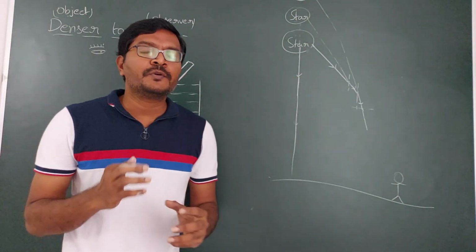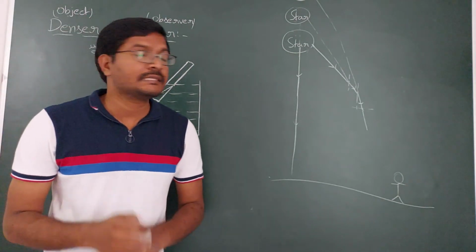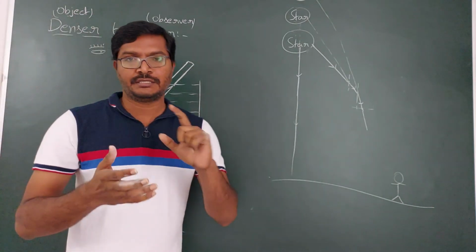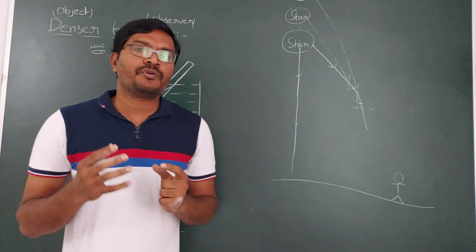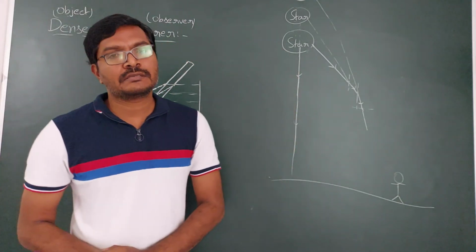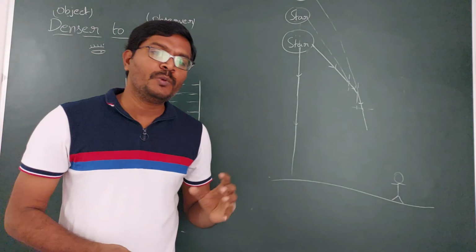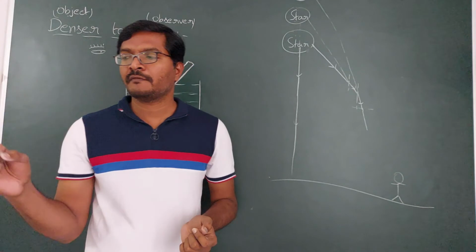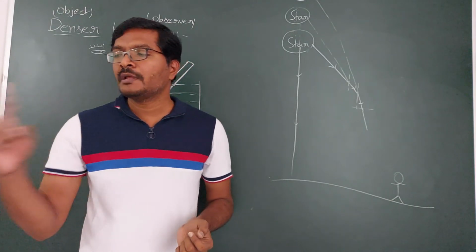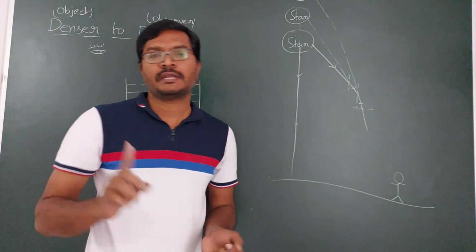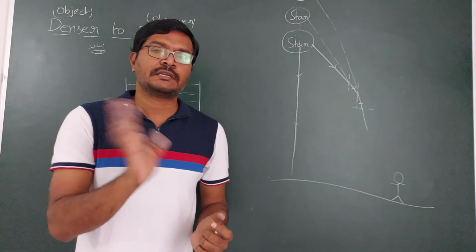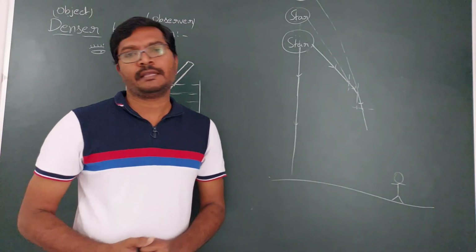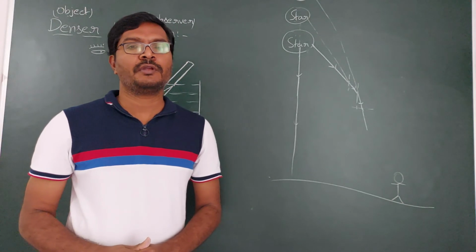So the apparent position of the star continuously changes, because the atmosphere is not always constant. The layers of the atmosphere are interchanged. As they interchange, the position of the star is also always moving, and as it is moving, it appears as twinkling. At some time the position of the star is here, at some time here, so there are fluctuations in the position of the star. As the star fluctuates from the original position, it appears as twinkling. But originally the star is not going to twinkle.